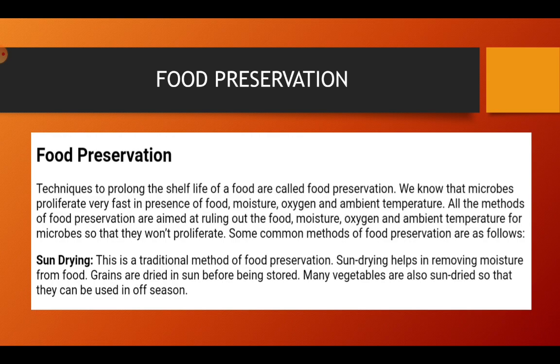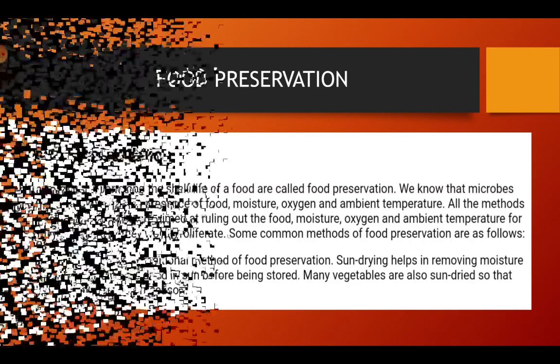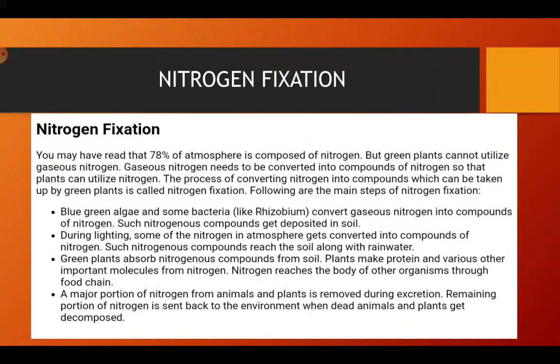We discussed this in crop production and management also. That's why grains are first sun dried, because the moisture will be removed and eventually the bacteria or any microbe attack will be prevented. Many vegetables are also sun dried so that they can be used in the off season. The next type of preventive measure we can take is cooling, like we are keeping things in the fridge, we are storing them and many more.